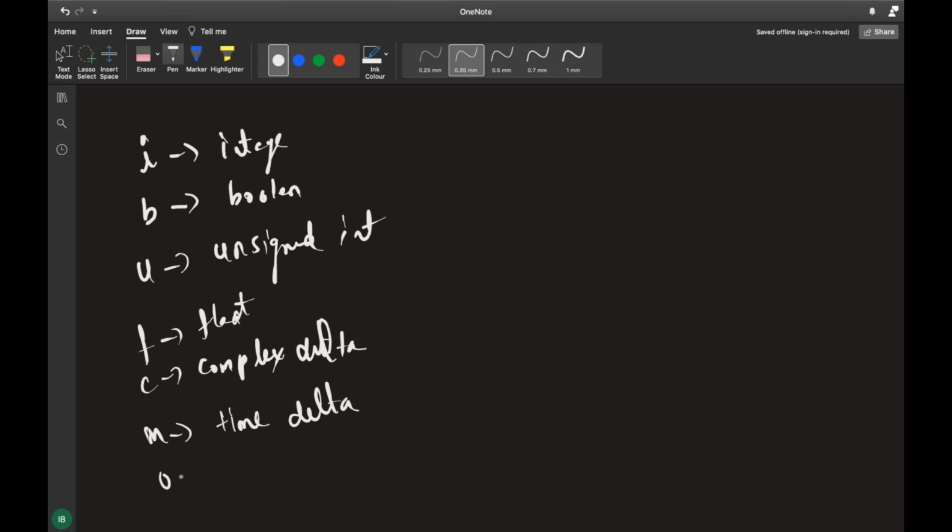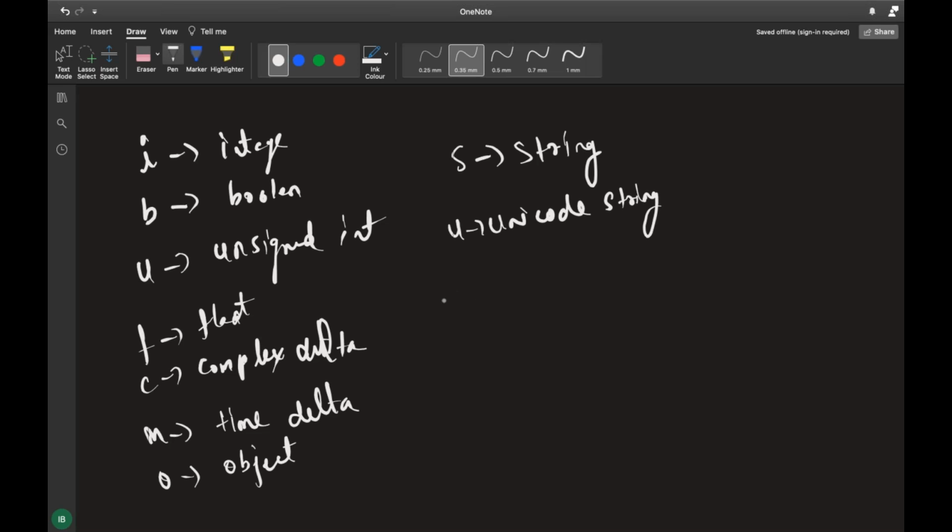O indicates object. S indicates string for you, whereas U indicates Unicode string. And V indicates void.